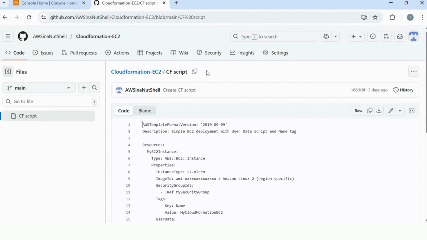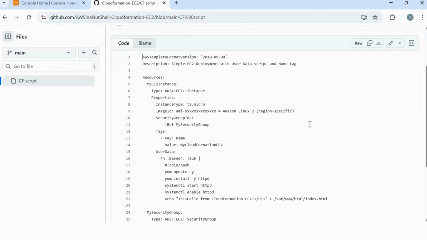This is the CloudFormation template we're going to be using. I'll leave a link for it in the description below. You will need to go and sign up to a GitHub account if you don't have one. And once you open this page, you'll see as I move over here, there's a little download button. If you download that to your computer and make sure you save it as a YAML file, then we'll see how we re-upload it in the next section.